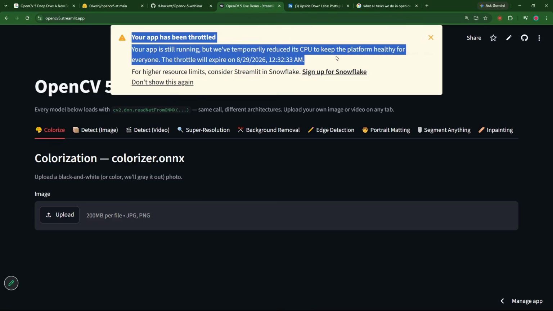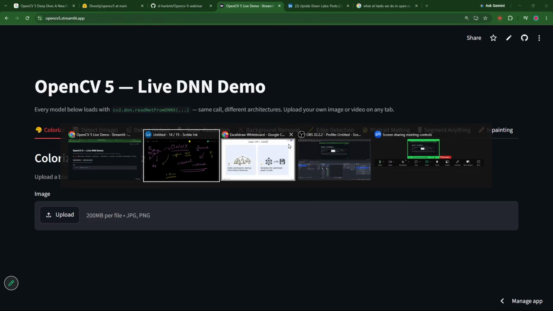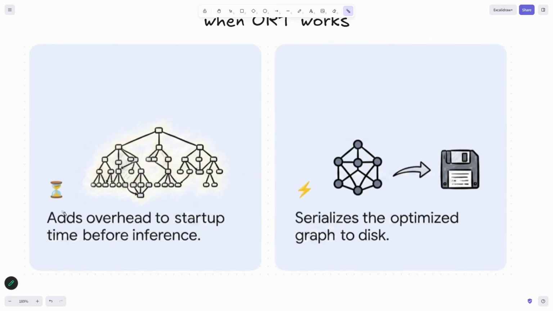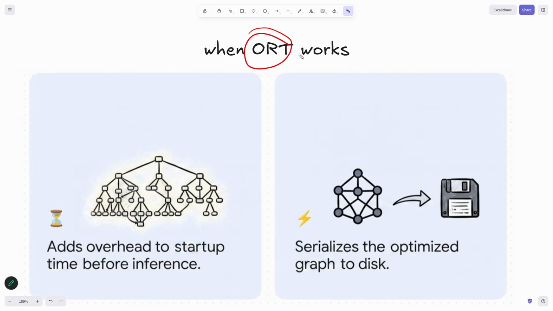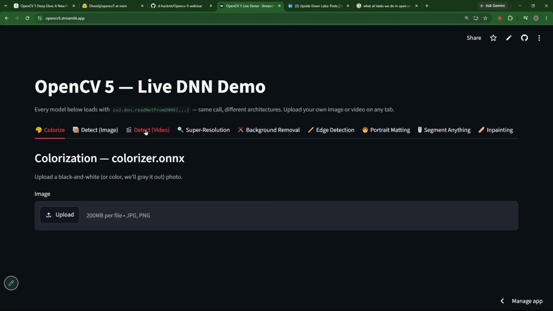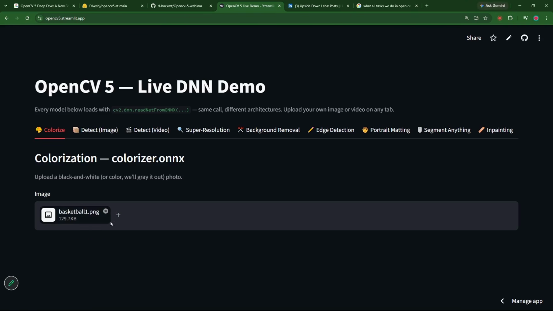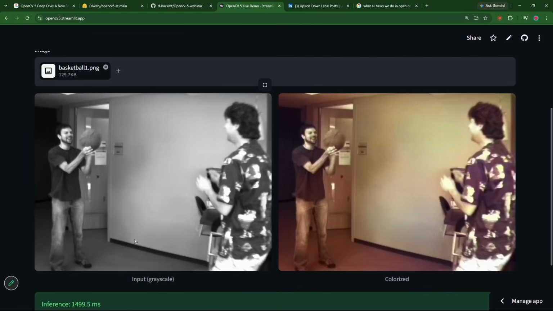So it is going more than CPU. Let us forget this. Let us remember. I was saying that ONNX Runtime works in two ways. First way is, whenever you run it for the first time, it is going to download a model. If I just upload a black and white image over here for colorization, it will first download a model, and then it will run the inference.